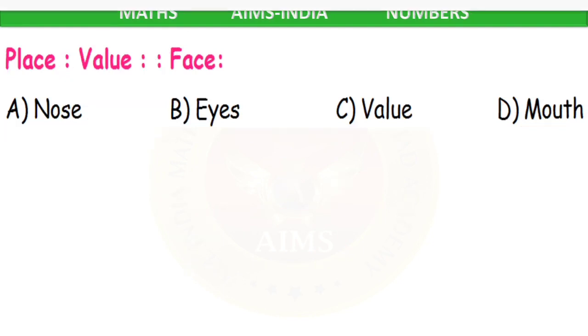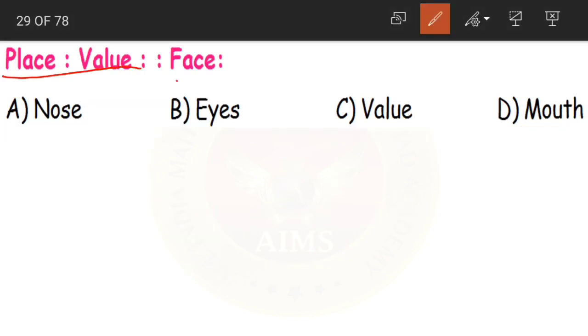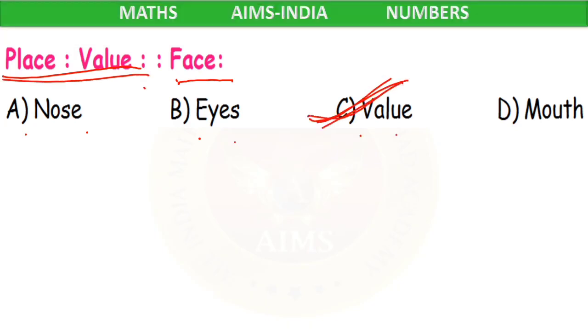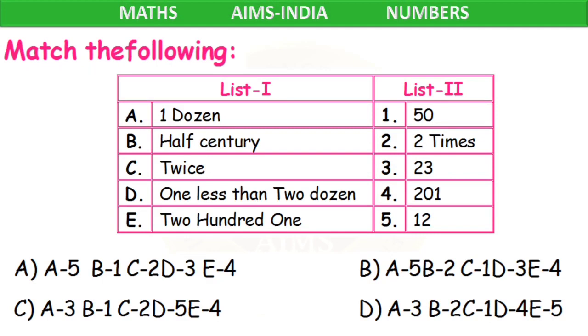Moving on. Now place value. In the same way, what do we have in maths? Face. Is it face, nose? No. Is it face, eyes? No. Is it face value? Yes. Just like place value, we have face value in mathematics. So option C, face value, is the correct answer.